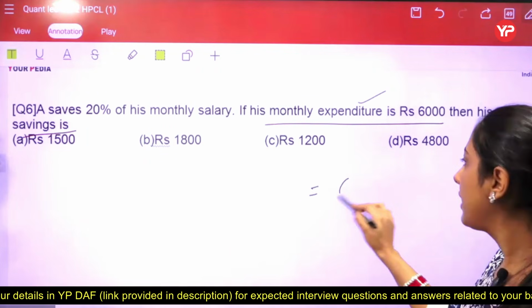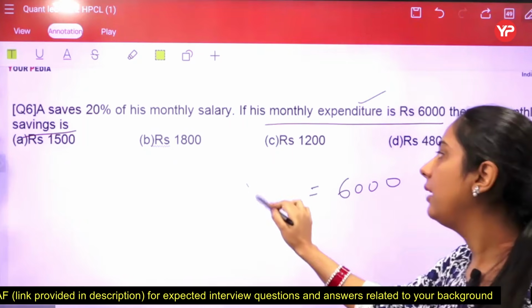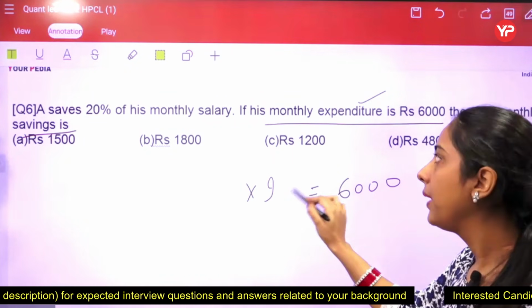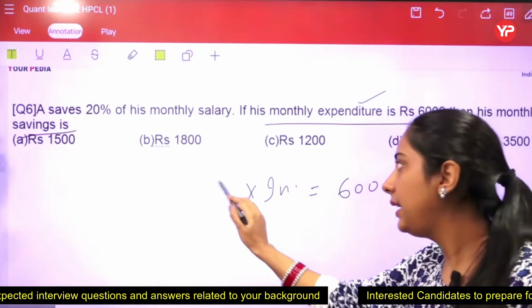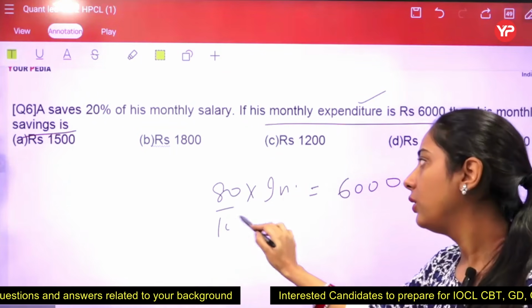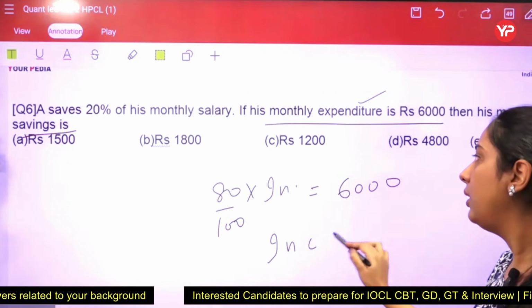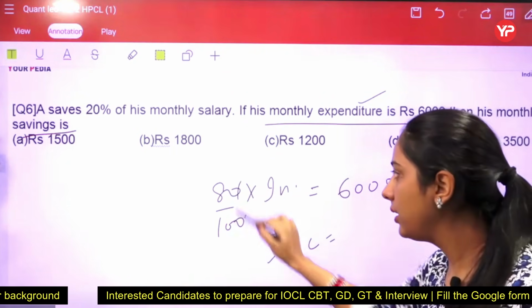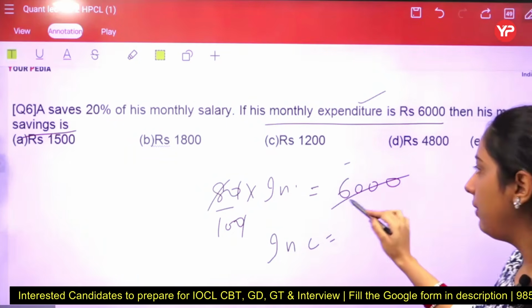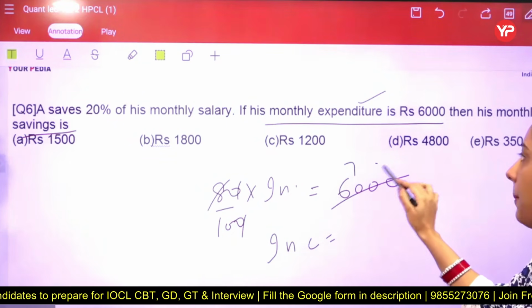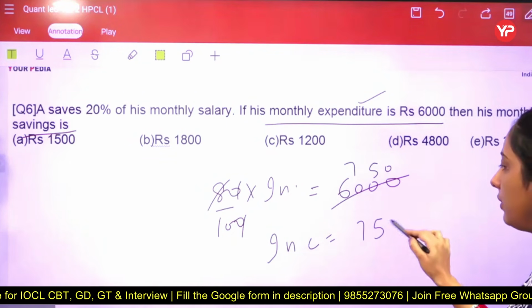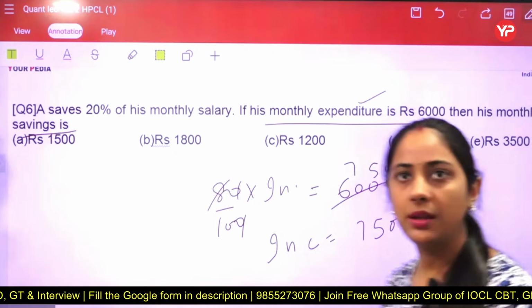So if expenses in rupees are given, then we have to apply on the income the expense percentage, which is 80%. Through this one, we calculate the values, and we come to know that the income of this person is 7,500 per month.